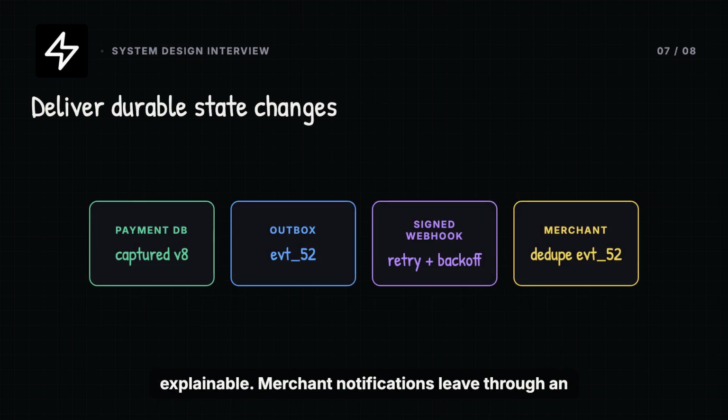Merchant notifications leave through an outbox committed with the payment transition. A dispatcher signs each webhook, retries with backoff, and keeps a stable event ID. The merchant can deduplicate deliveries and replay missed events from a cursor. A dead letter path isolates endpoints that keep failing without blocking other merchants.